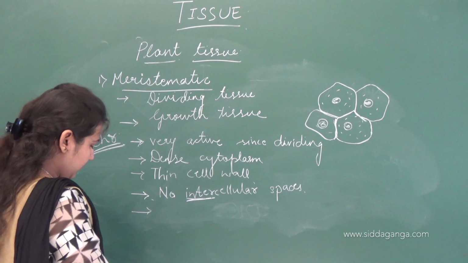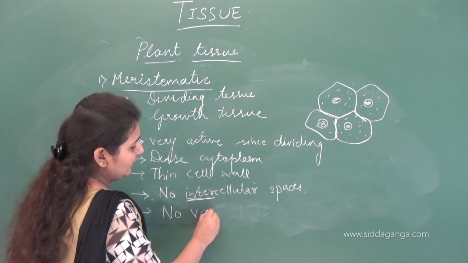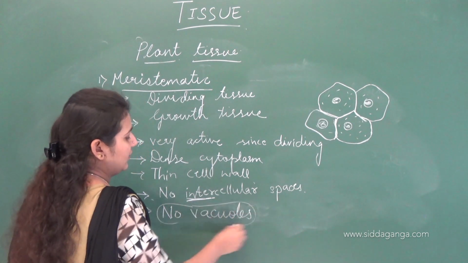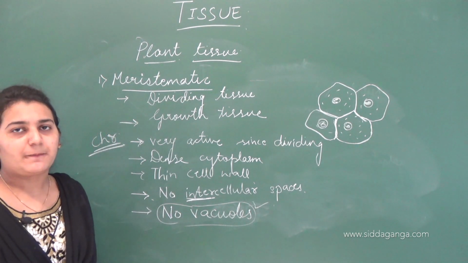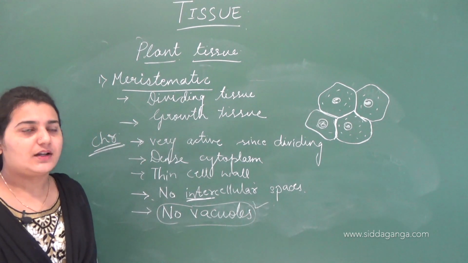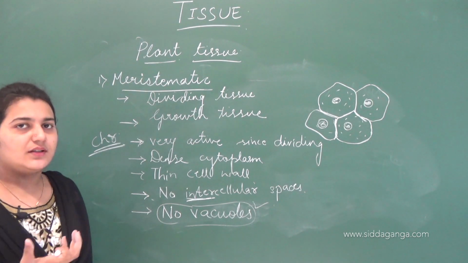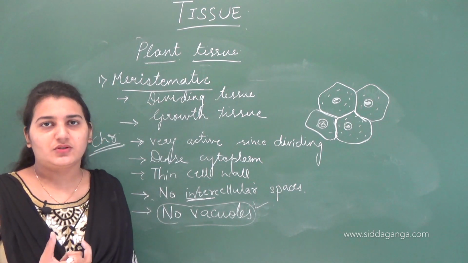Also, the most important point you have to remember is these cells lack vacuoles. There are no vacuoles present in this meristematic tissue. And the question is why? Because we have studied that vacuoles occupy the major central portion of the cell.